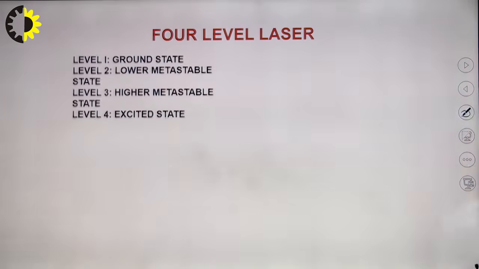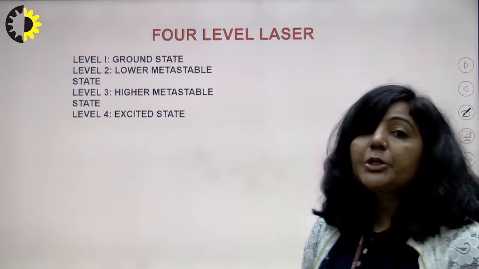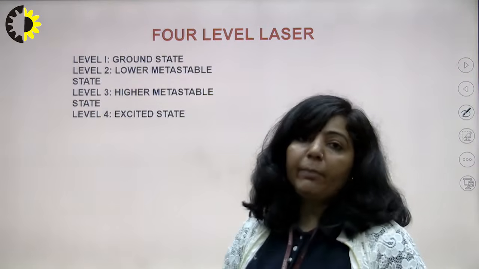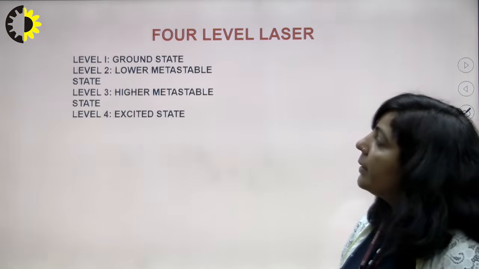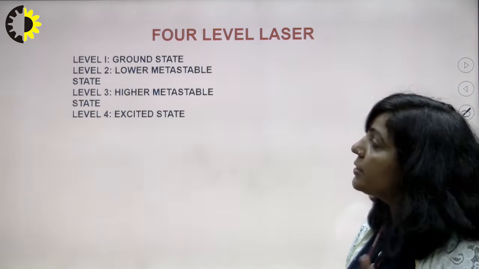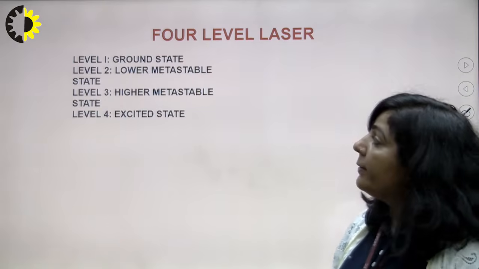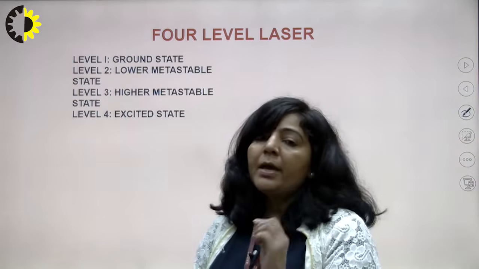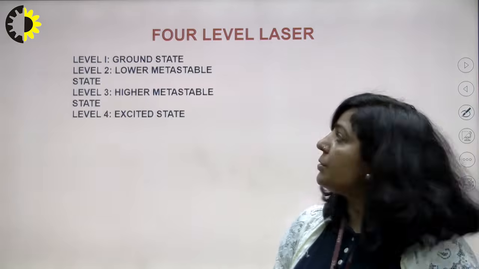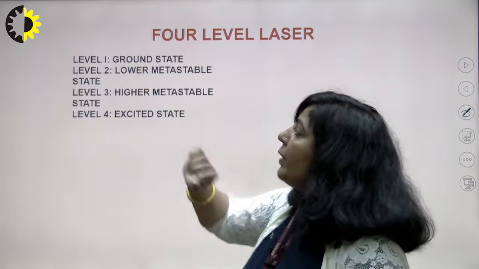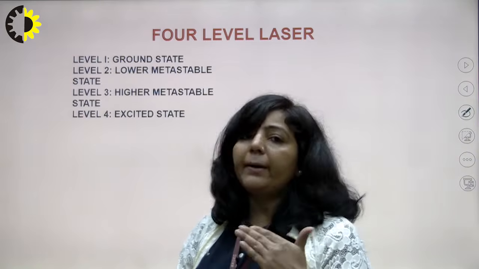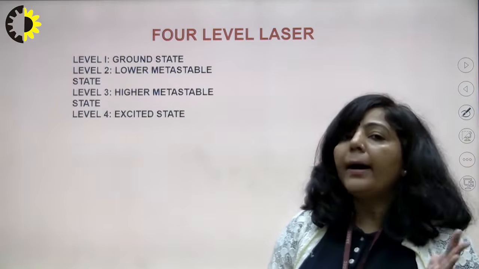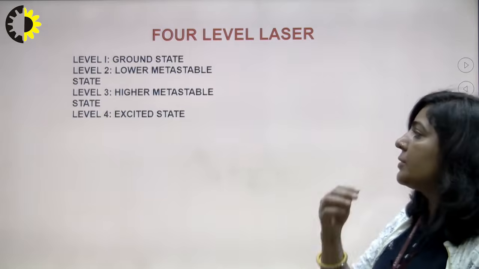So the energy states which are participating in light amplification in a 4-level laser are, the first one is the ground state, that is your first energy state. Second and third, these two are metastable states. Second is known as the lower metastable state and third one is known as the higher metastable state, but both are metastable states or intermediate states.